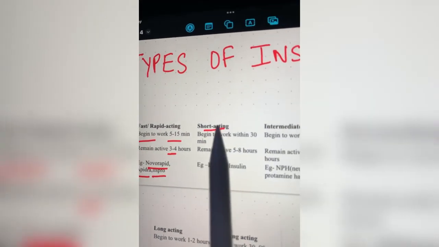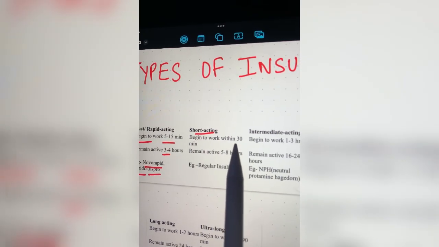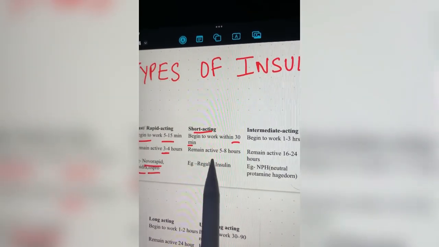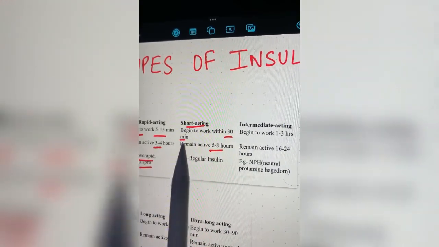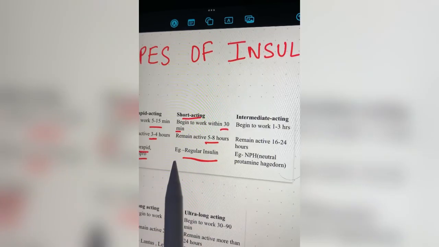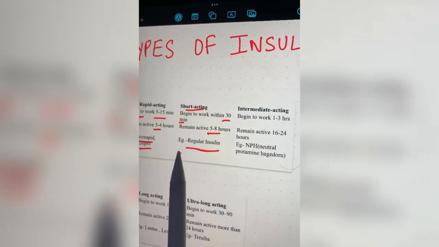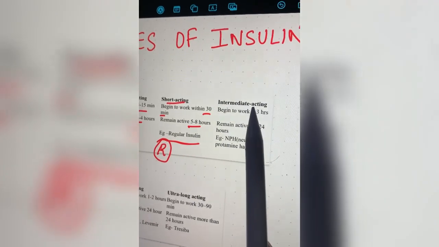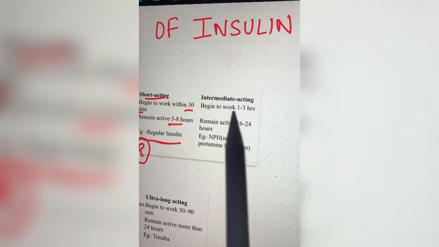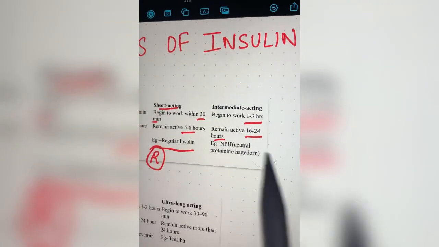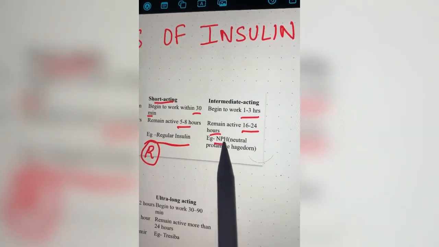We have a short acting class of insulin which begins its work within 30 minutes of administration and remains active for the next 5 to 8 hours. The most common example is regular insulin. You have seen it written like this on the packets also. We have an intermediate acting insulin which begins its work at 1 to 3 hours and remains active for the next 16 to 24 hours, and the example for this is NPH.